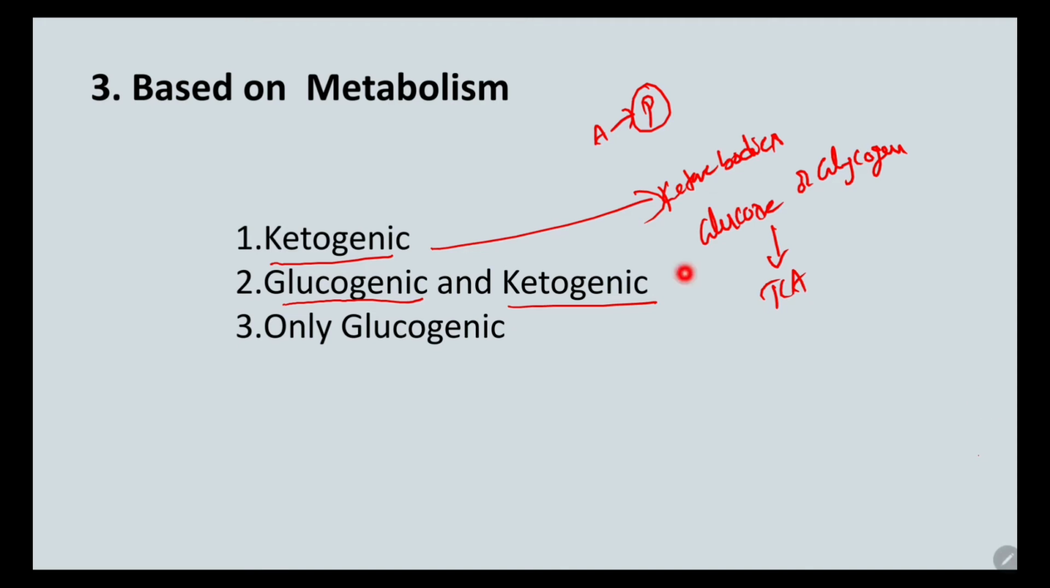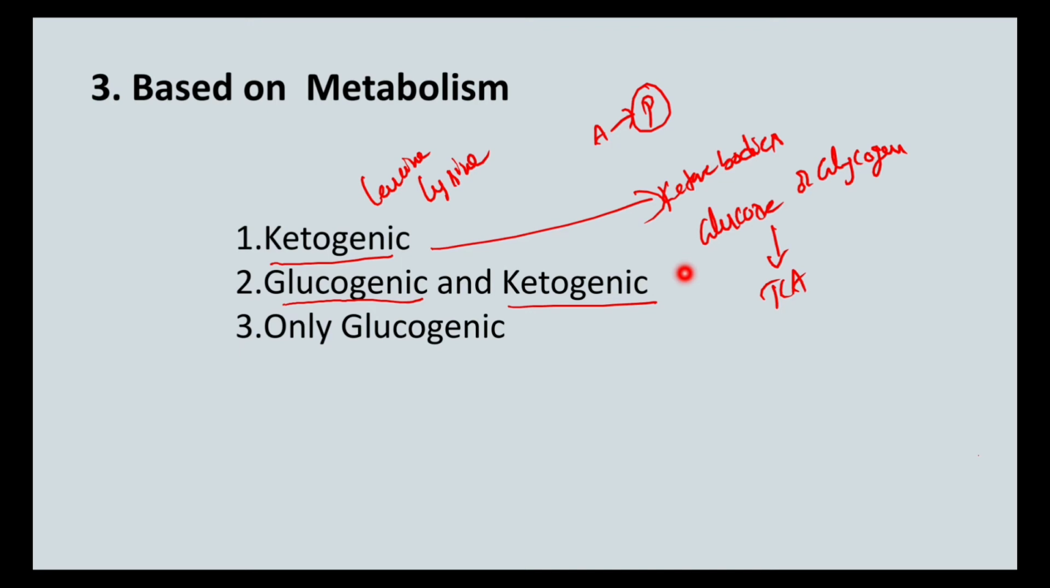Okay, so leucine and glycine. These two are the exclusively ketogenic amino acids. That means the carbon skeleton of these two particular amino acids is converted into acetyl-CoA, then acetyl-CoA acts as a precursor for the synthesis of the ketone bodies. So they are called the ketogenic amino acids.